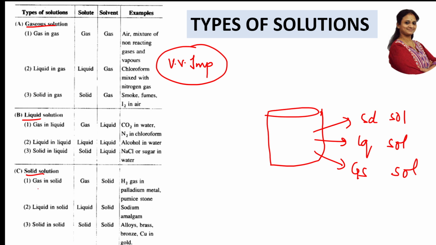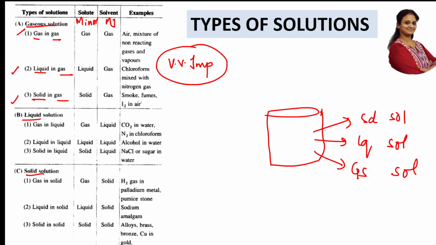See, they have listed out a few examples. Solute is the minor quantity, solvent is the major quantity. Now see here, gaseous solutions have different examples. In gaseous, both solute and solvent can be gas and gas. Solute and solvent can be liquid and gas. Solute and solvent can be solid and gas. So you are going to remember these varieties and along with that, the examples.